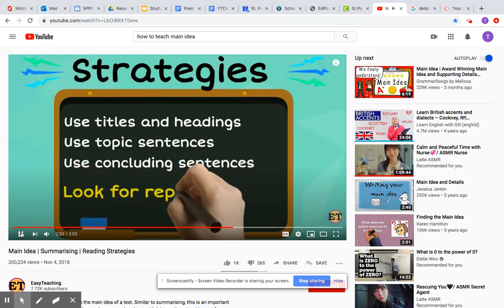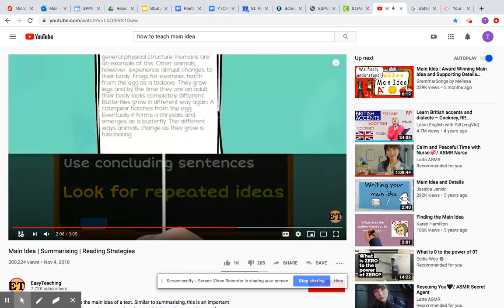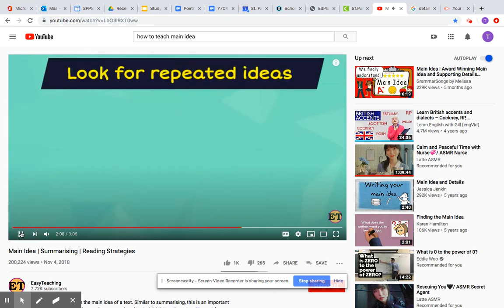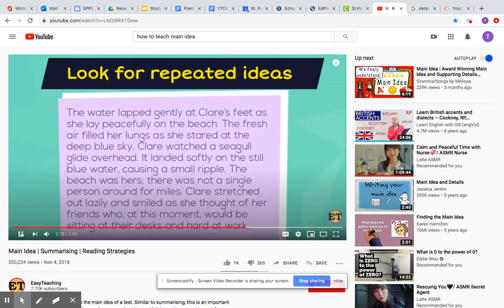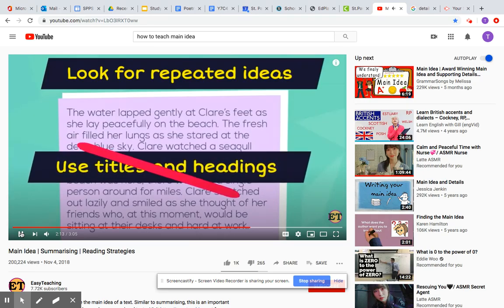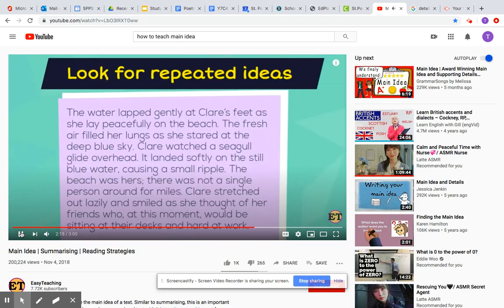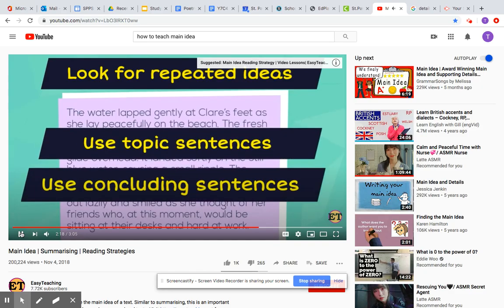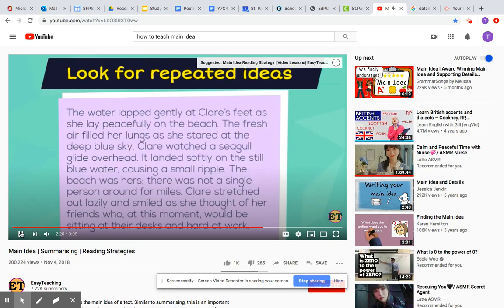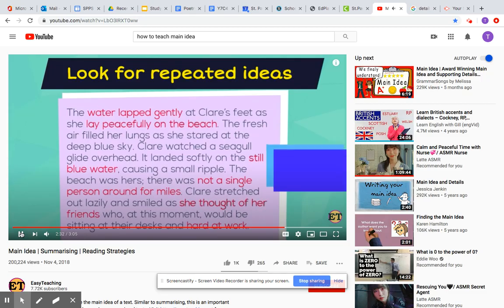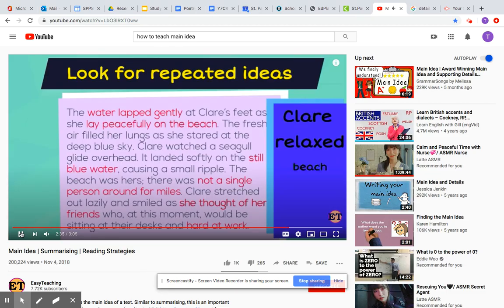Look for repeated ideas. Let's practice this strategy with a new text. This text doesn't have a title or headings, and because it's not an information text, it doesn't have topic or concluding sentences. But if we read this text and think carefully about it, we can start to see that an idea is repeated. The main idea seems to be that Claire was relaxed on a beach that she had all to herself.